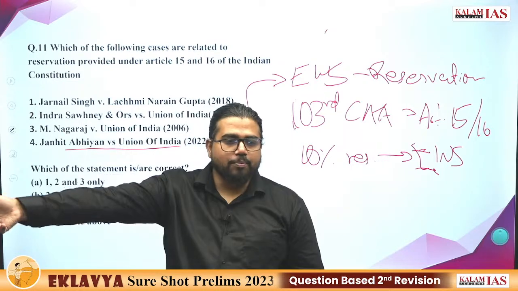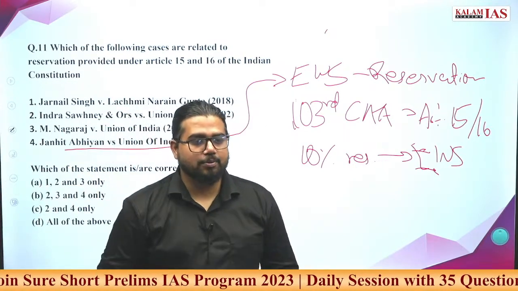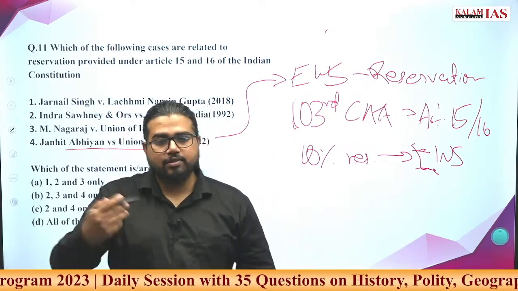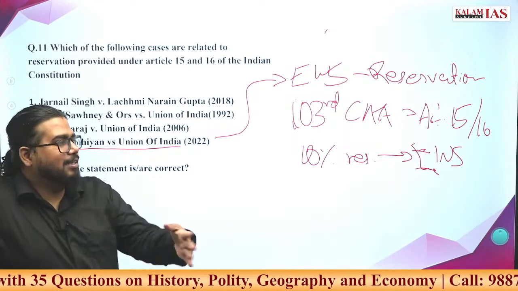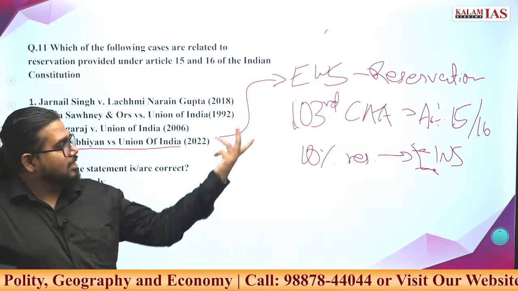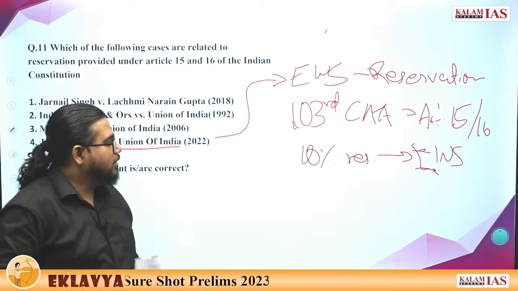If it moves beyond 50%, then it is a violation of the principle of equality and the principle of meritocracy. This was again contested. Third, there was one more legal question. Income criteria is like an executive action. The government can change it, and there is no constitutional question in this. What was the demand? Suppose one person is poor.